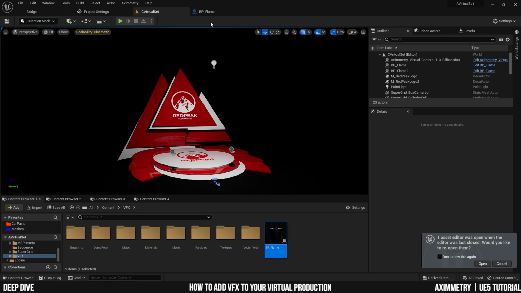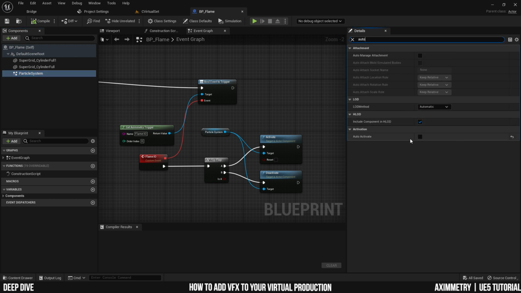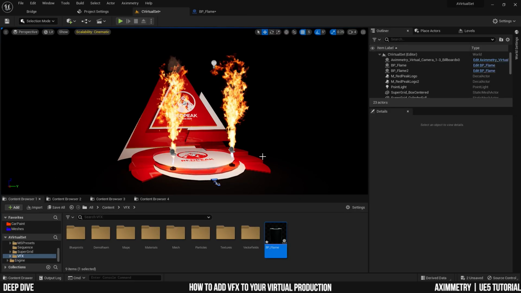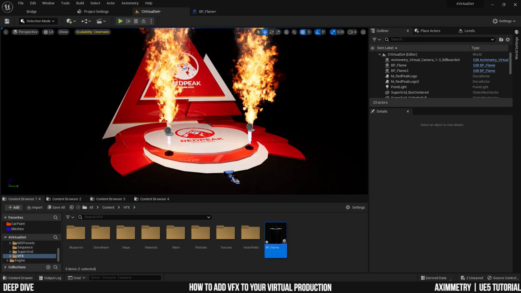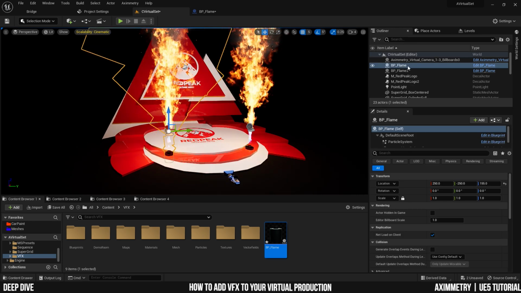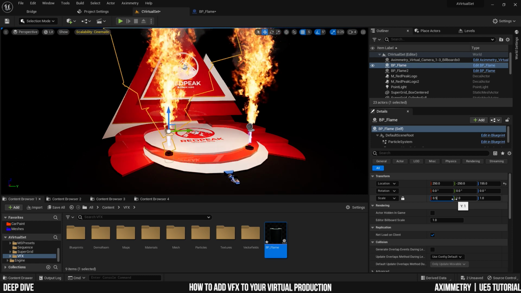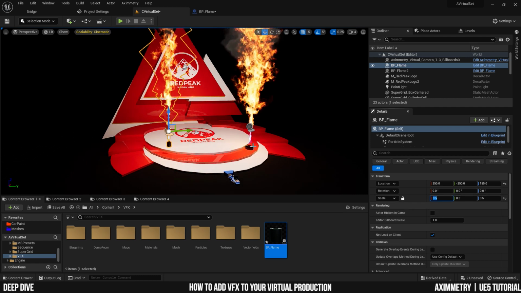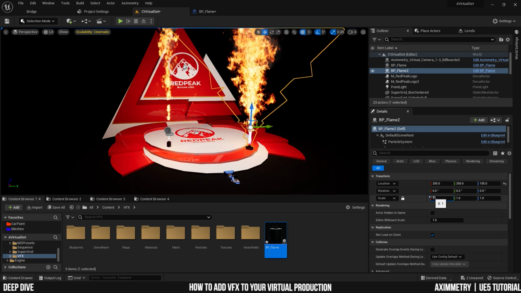All right, so back to Unreal Engine Editor, and I'm going to go back to my BP Flame and just sort of turn back on the auto active here so that I can see what's going on. Go back to the set, and yes, it is really big. So first of all, I'm going to just try and select this BP Flame and just scale it down like 0.5. So this makes more sense for the size of the base.